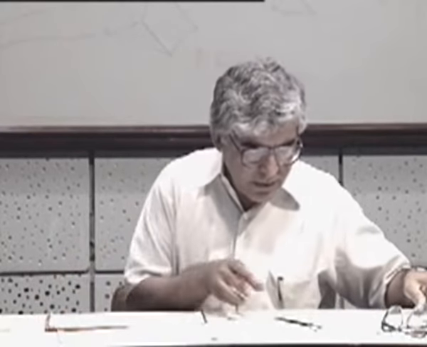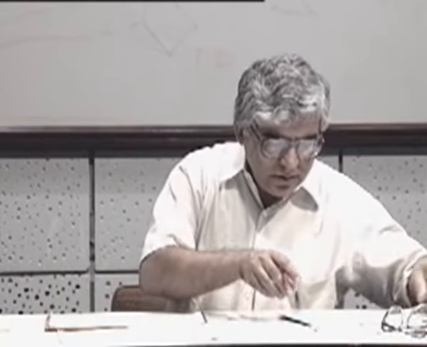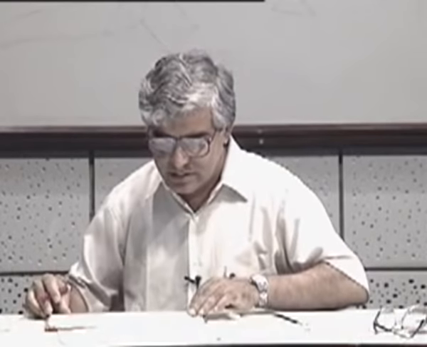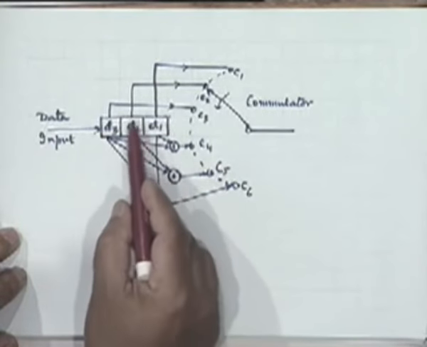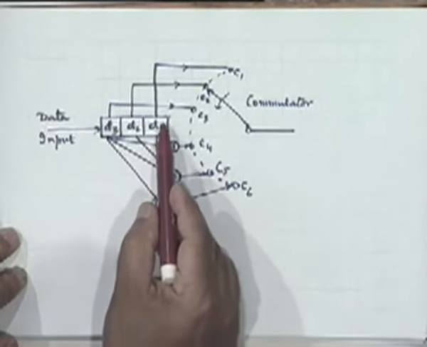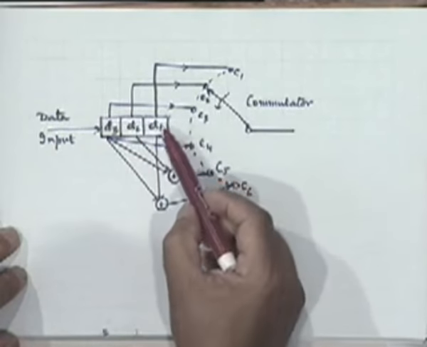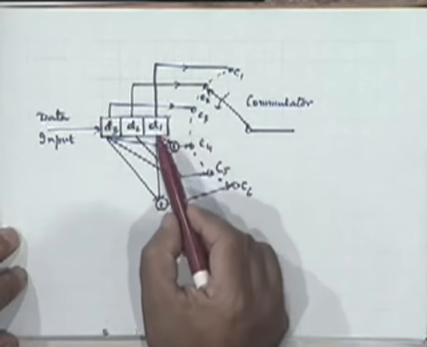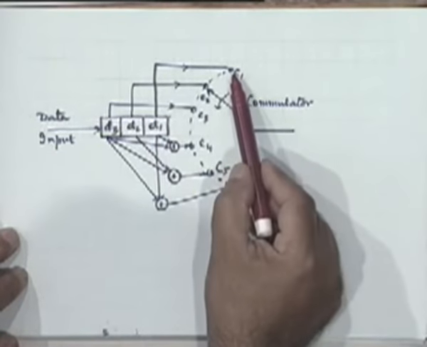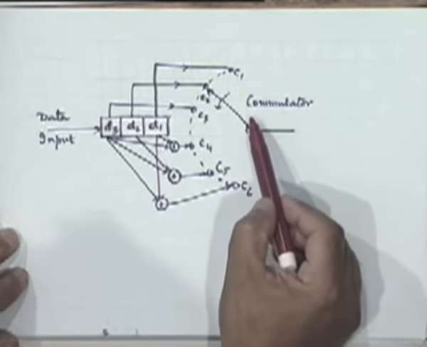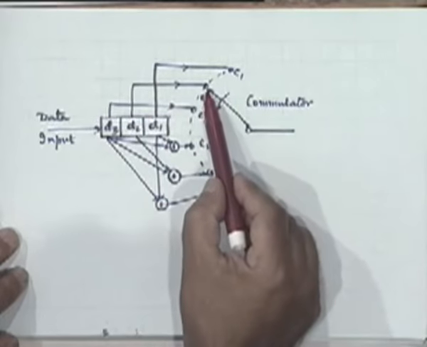Now, schematically, I can represent this generator matrix implementation like this. Your data is coming in, it's being stored in some kind of a shift register or some memory device, and then D1 is being picked up first by this commutator, D2 is being picked up next.